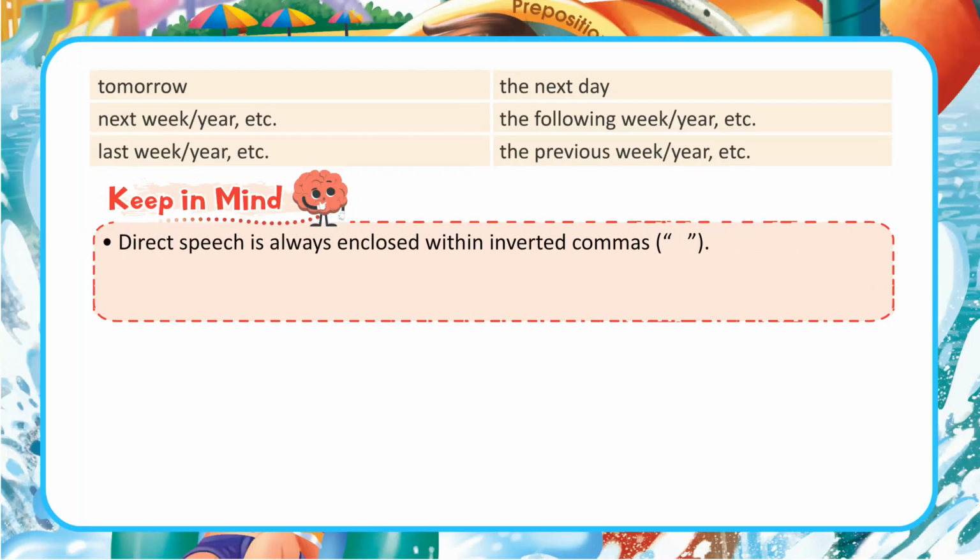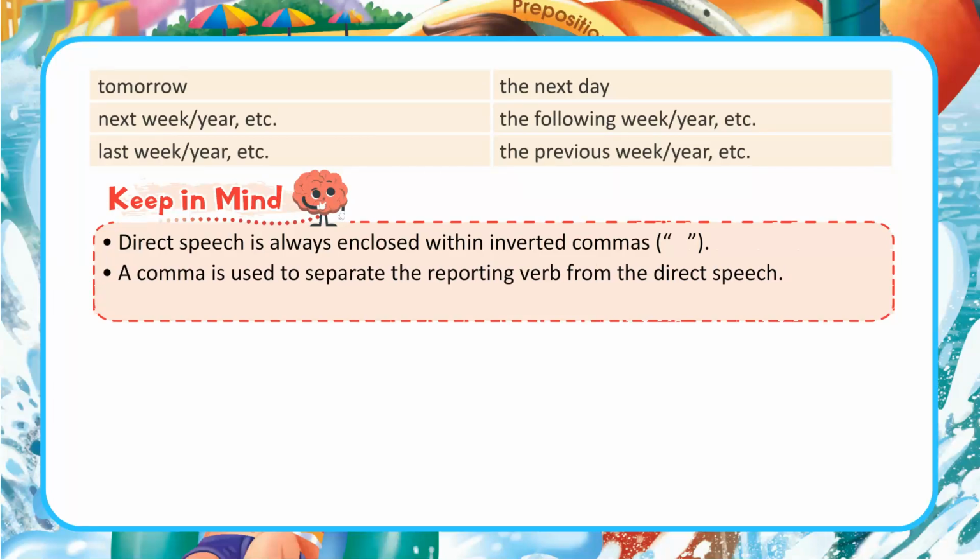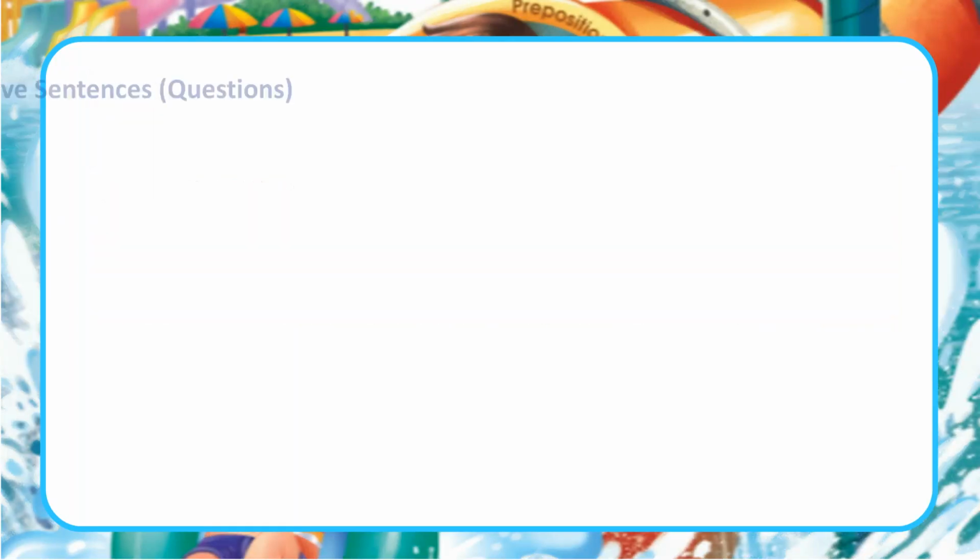Keep in mind, direct speech is always enclosed within inverted commas. A comma is used to separate the reporting verb from the direct speech. The first word of the reported speech begins with a capital letter.